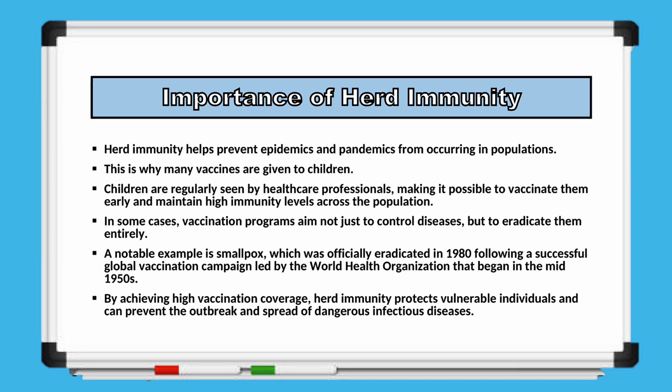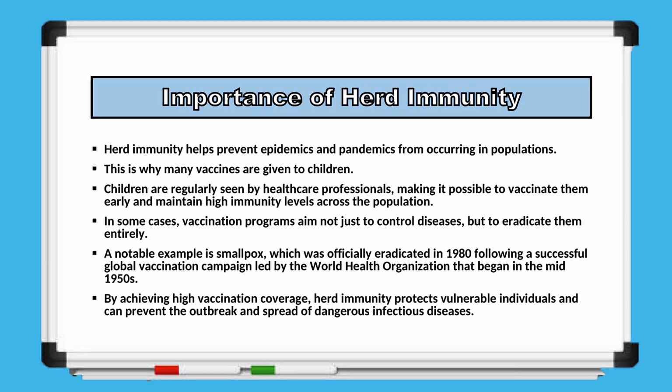So now, let's discuss the importance of herd immunity. Herd immunity helps prevent epidemics and pandemics from spreading through populations. This is one reason why many vaccines are given to children. Since children are regularly monitored by healthcare professionals, they can be vaccinated early, helping to maintain high levels of immunity across the population. In some cases, vaccination programs aim not just to control diseases but to eradicate them completely.